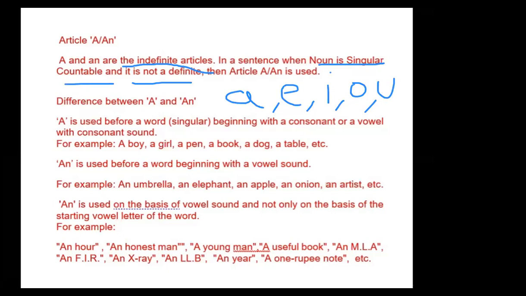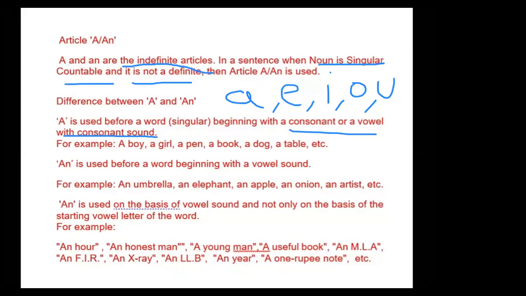So while using a and an, we have to learn which are consonants and which are vowels. When a is used before a singular word beginning with a consonant sound, for example, a boy, a girl, a pen, a book, a table, a chair.